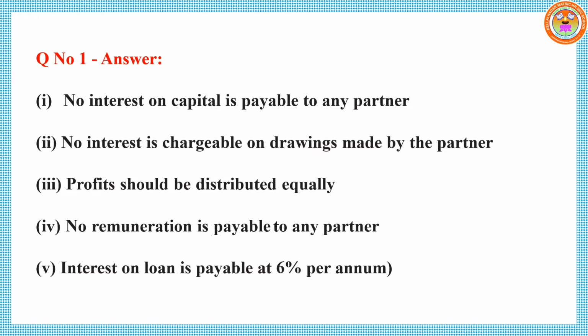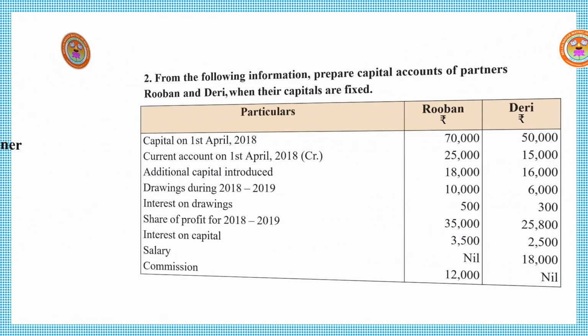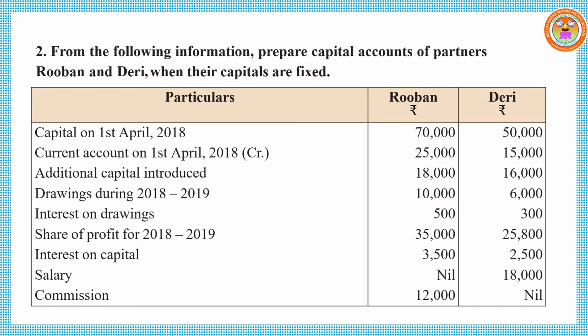Question number 2. From the following information, prepare capital accounts of partners Reuben and Derry when their capitals are fixed. If they are following fixed capital method, last class itself we have learned, we have to prepare two accounts, capital account and current account.